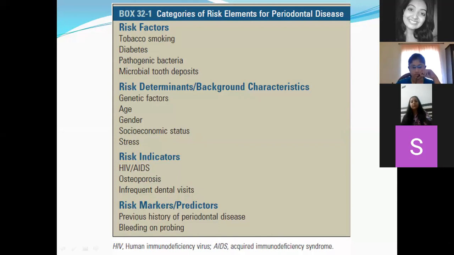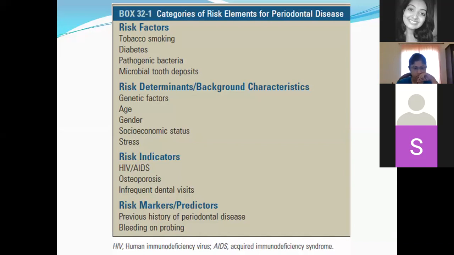Neutrophils are your first line of defense in your blood circulation. The second one, macrophage, helps in phagocytosis of foreign pathogens or antigens. Now, if their function is altered, whatever pathogens are present in your subgingival microbiota can easily release certain toxins and cause destruction of your periodontium.